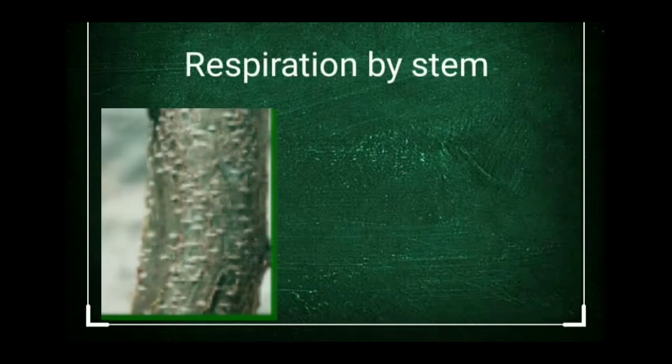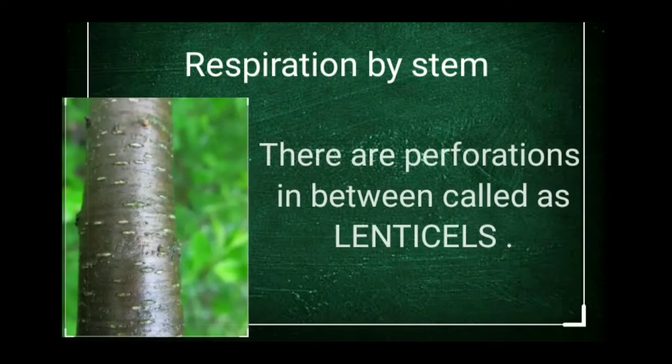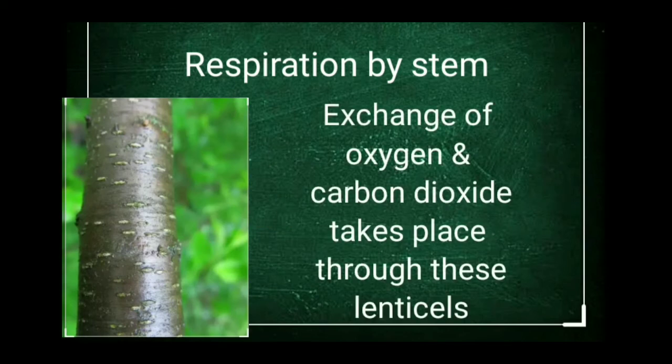Now let's come to the stem. Yes, plants also respire through the stem. The woody stems are covered by a layer of suberin, which is impermeable to oxygen, carbon dioxide and water. That is, nothing can go in or come out through it. But there are some places where there are perforations or holes through which the exchange of gases can take place, and these are called lenticels. So lenticels are the small pores on the stem of trees through which the exchange of oxygen and carbon dioxide takes place. In this way, the stem also plays a very important role in respiration.